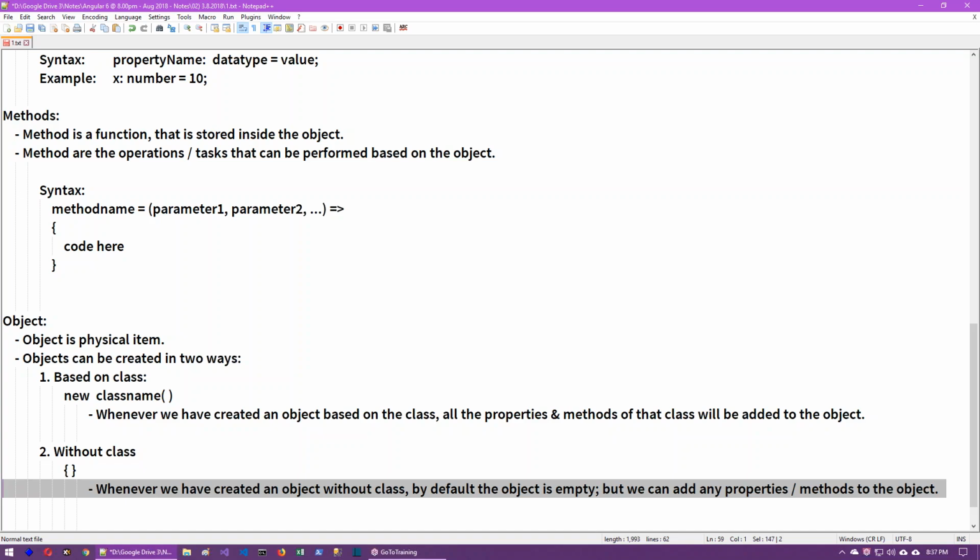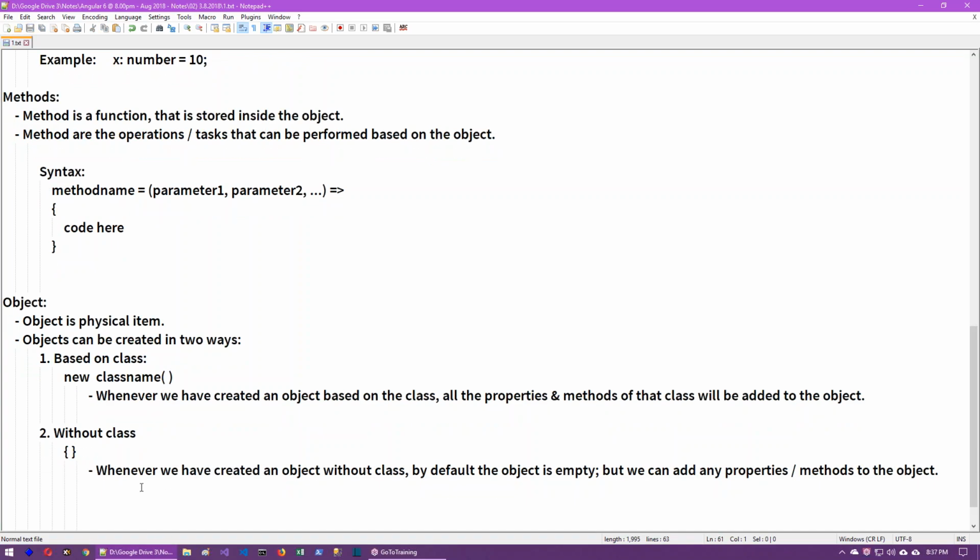So if you want independent objects, we have to follow the second approach, that is without class. If you want to follow a repeated format for all the objects, for example, you want to have thousands of student objects, all the thousands of student objects should have the same properties, same methods. At that time, you have to follow the first approach, that is based on the class. Okay, now,